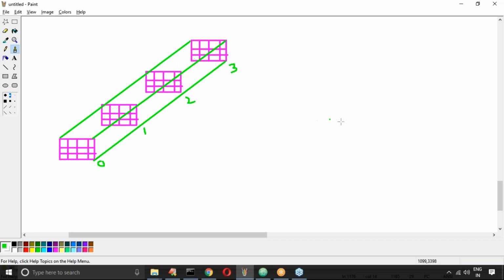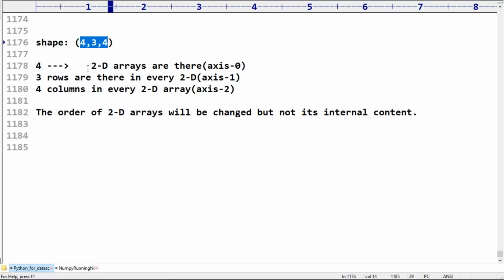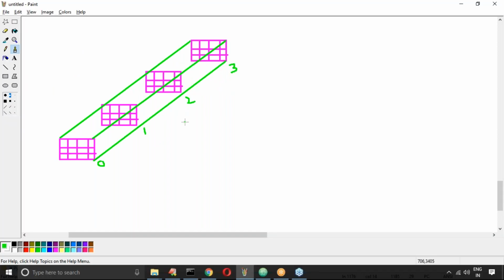This is the 3 index. Remember this one. So axis 0 means size 4, meaning index 0 to 3. What is the meaning of that axis 0? Size is 4, meaning 4 2D arrays are there. Okay, that's what you should be aware of. I hope you are in a position to understand the meaning of 4 3 4. Okay, like this is the meaning.